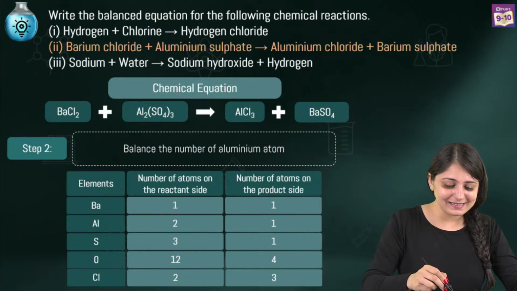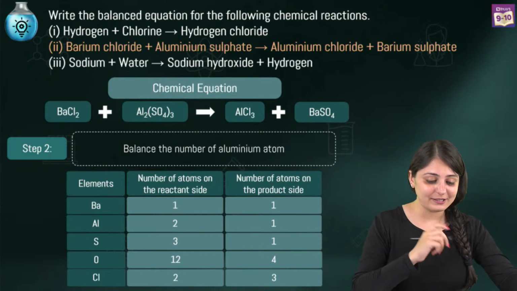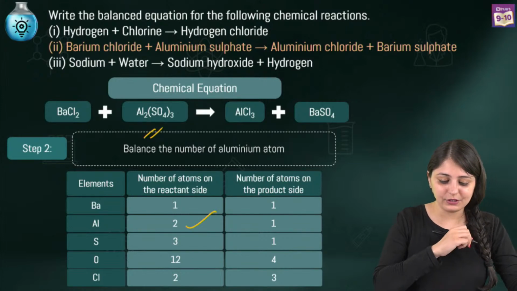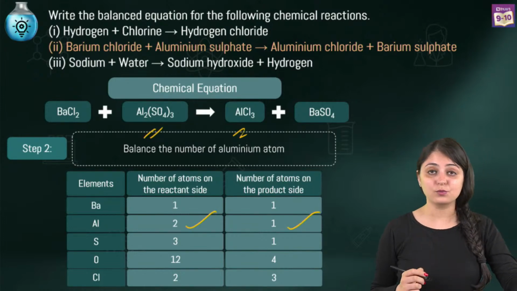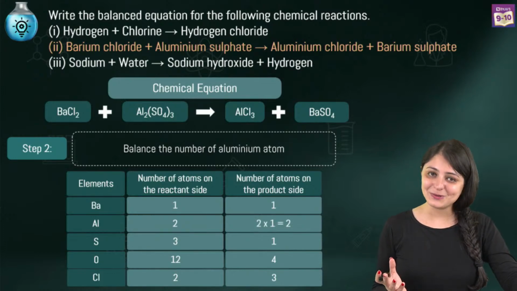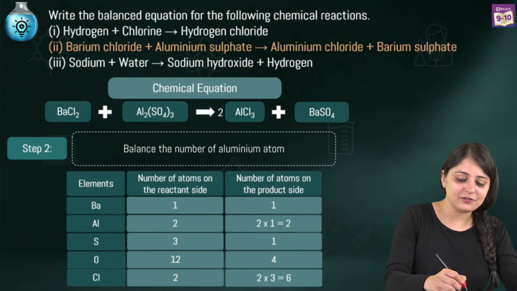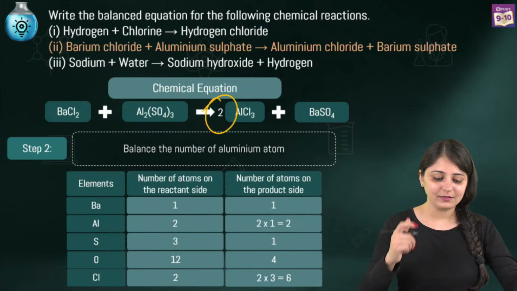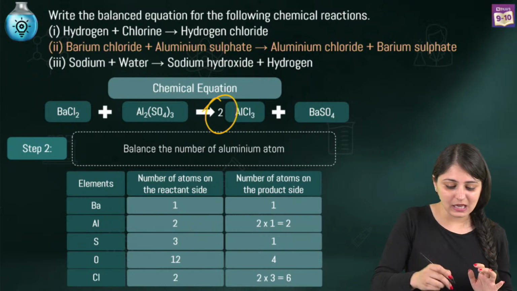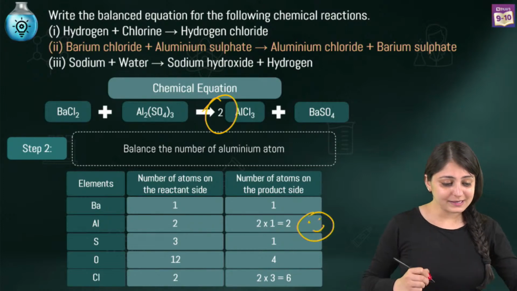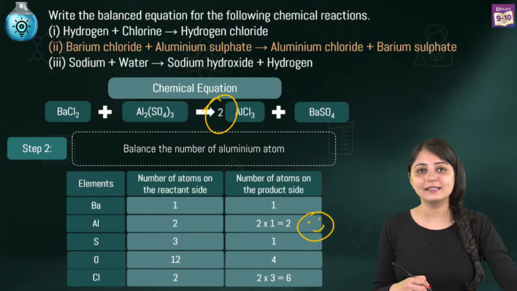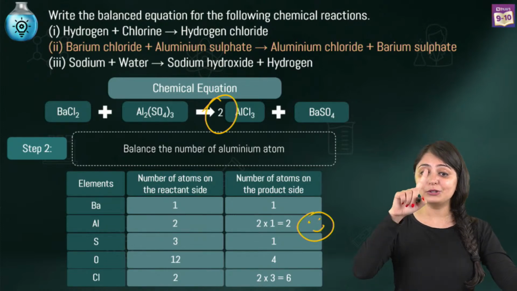So let's balance the number of aluminium atoms now. You see that over here there are 2, as we've written 2, but on the product side there is just 1. You just have to multiply by 2, right? And what can we do? We can write a 2 over here. Now the moment we write a 2 over here, obviously aluminium is now happily balanced, but it's changing the number of chlorine atoms as well, because this is 2 AlCl3. Now chlorine atoms would be 2 into 3.